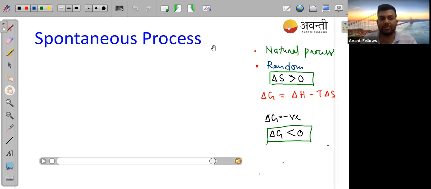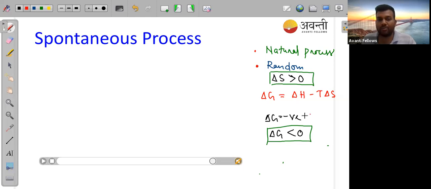So in that case, because we can't control these natural processes, del S, that is the randomness, the disorder, is always greater than 0. And if del S is always greater than 0, you can see the formula del G is equal to del H minus T del S. So definitely in place of del S, if I give a very big positive value, then what will happen? Definitely del G will become negative. And if del G is negative, we can write del G is less than 0. So always in a spontaneous process, del G is negative.